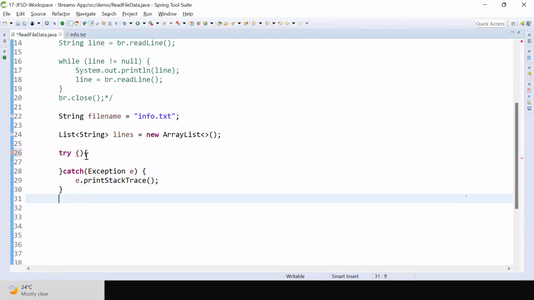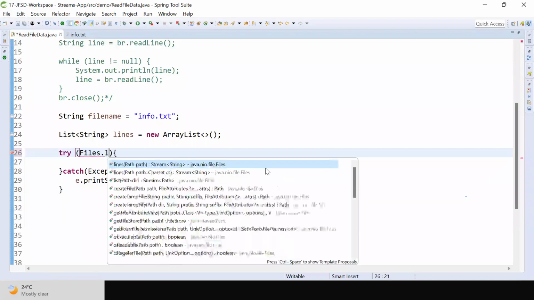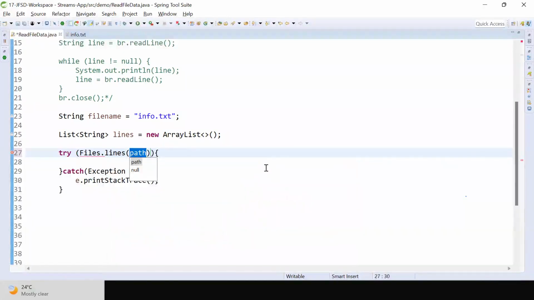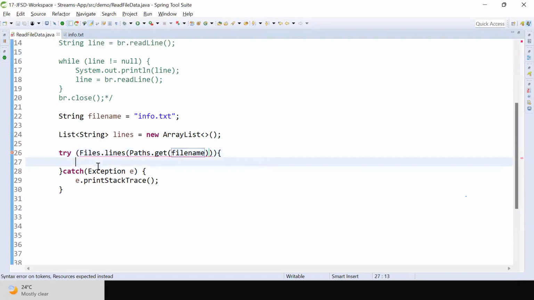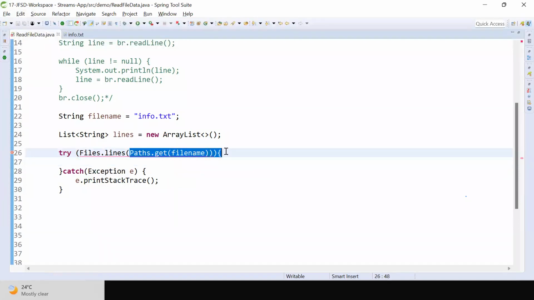Now here in Java 1.8, they introduced a concept called Files.lines. Then the path. What is the path? Paths.get of our file name. So I'm using Files.lines of Paths.get of fileName.